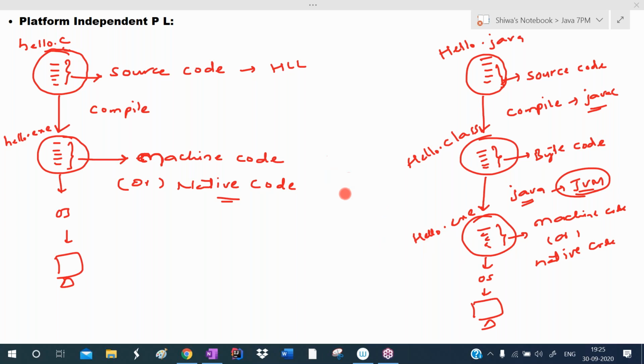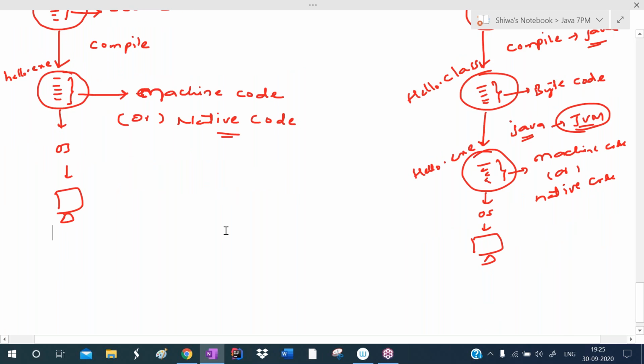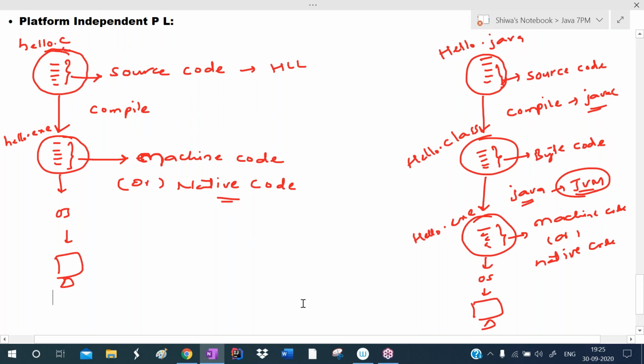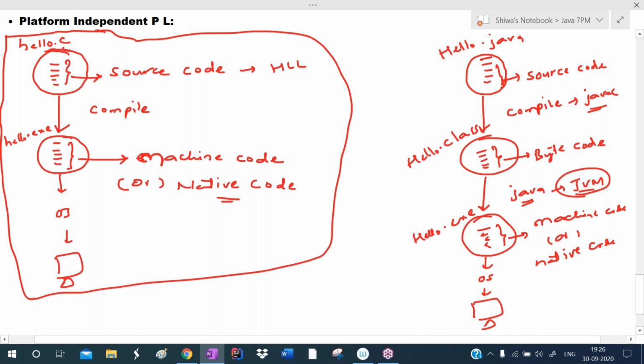Now I want to explain more about this platform independency. Now you know the execution process of a C program and of a Java program. Listen carefully here. I'm taking the same two cases. This is a C program written in one computer.